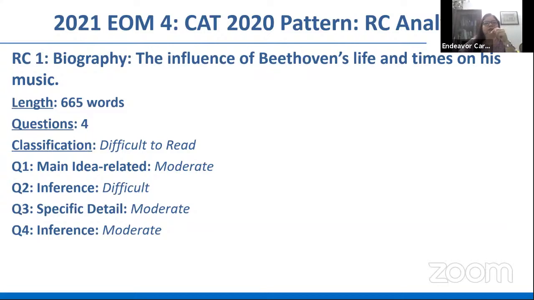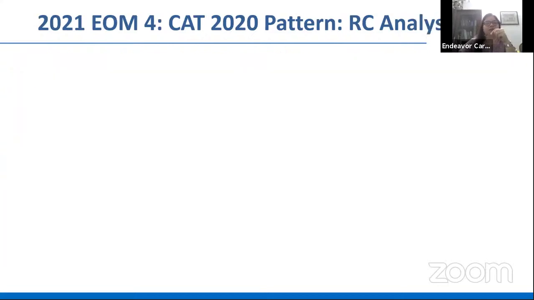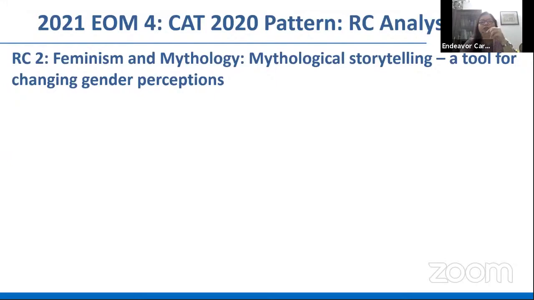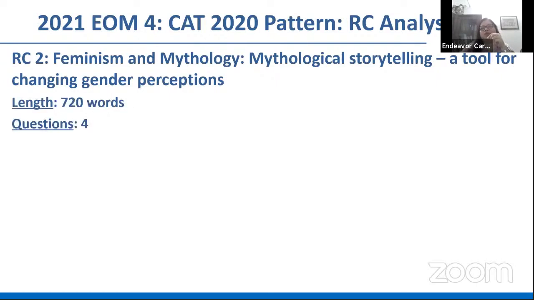The second RC, which is feminism and mythology, you will probably have found easier to read because the mythology being talked about here was Indian mythology, the stories from the Ramayana, the Mahabharata, a retelling of Sita and her situation, the way in which it is presented.